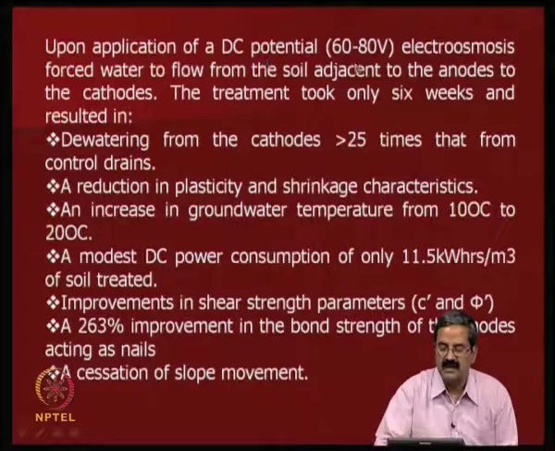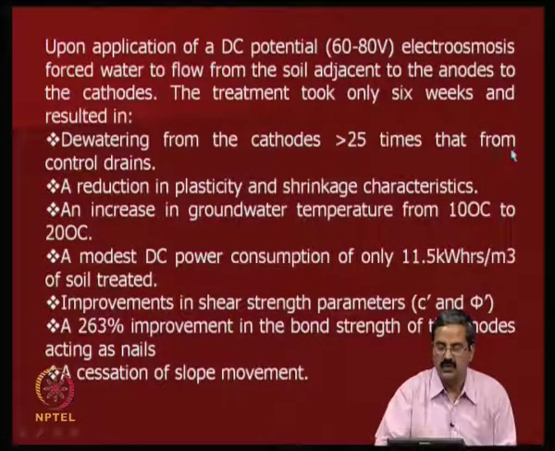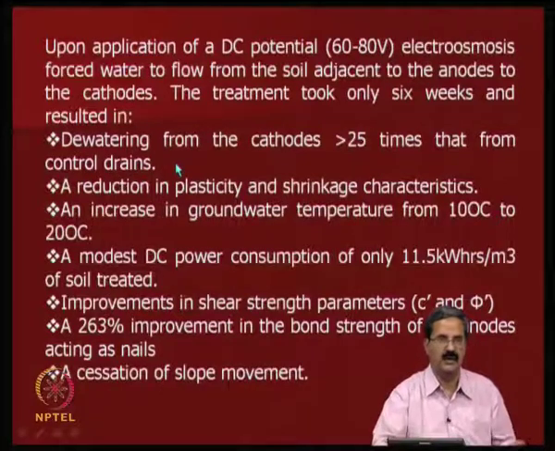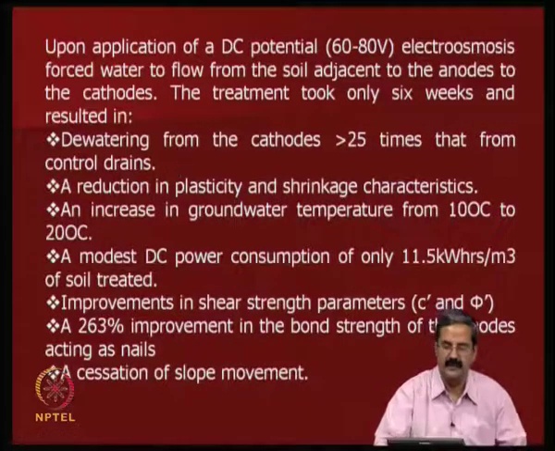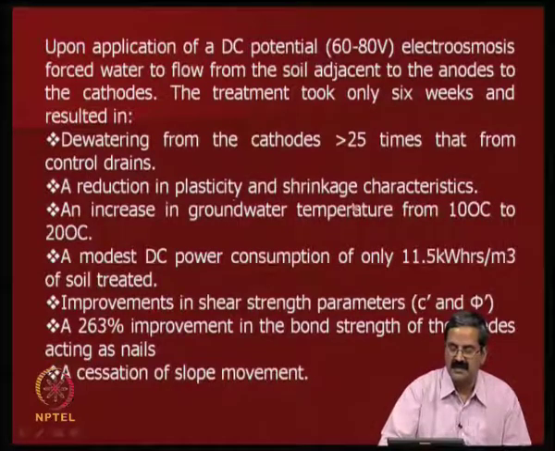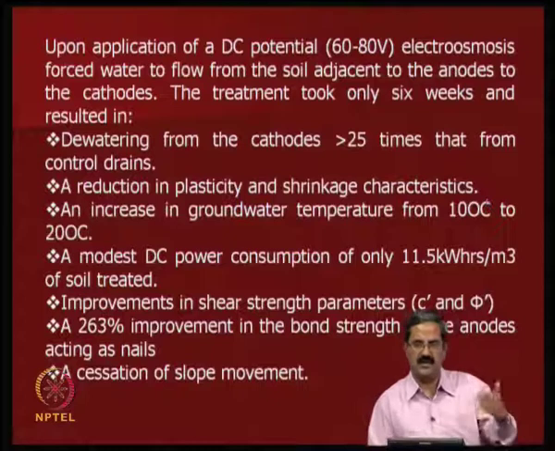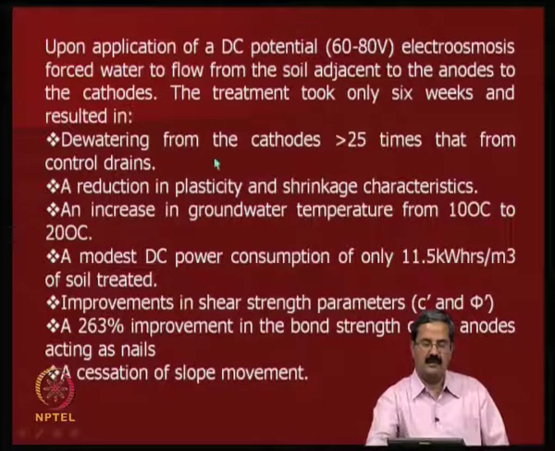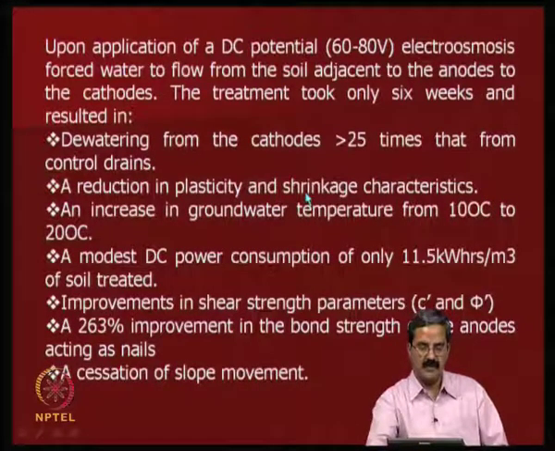Upon application of the DC potential, electroosmosis forced water to flow from the soil adjacent to the anodes to the cathodes. The treatment took only 6 weeks and resulted in dewatering from the cathodes 25 times more than that from controlled drains, where this is not applied. A reduction in plasticity and shrinkage characteristics, because some of these soils are very highly plastic. So, they have come down.